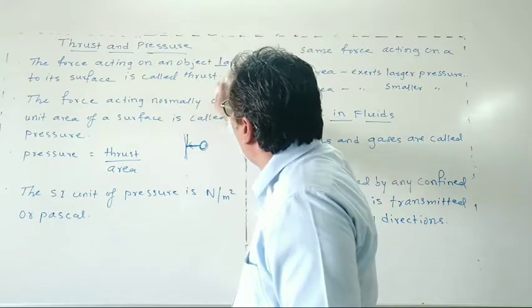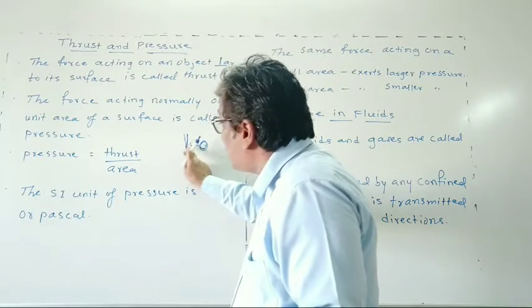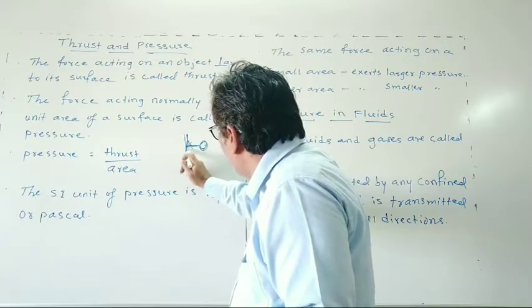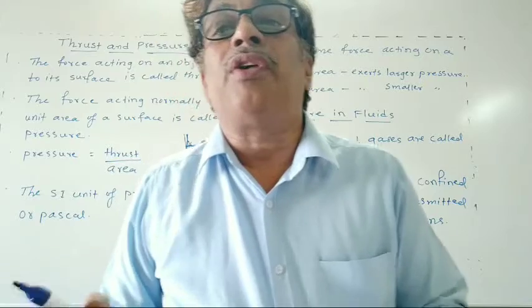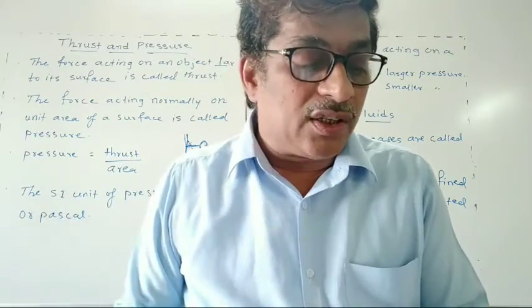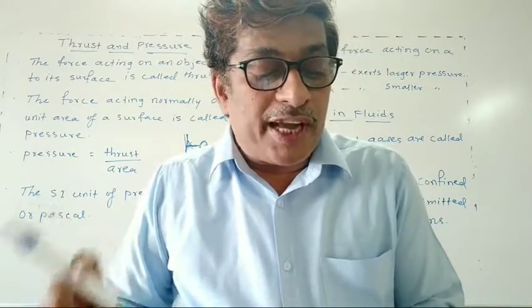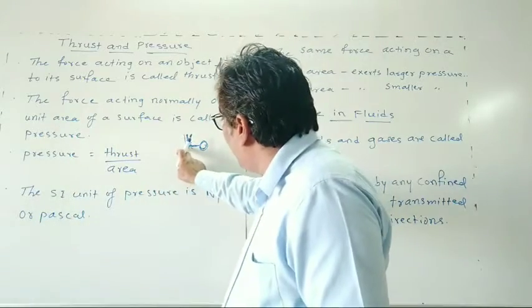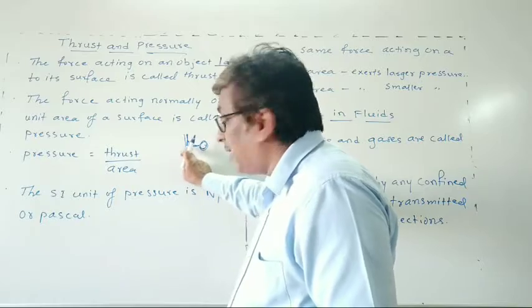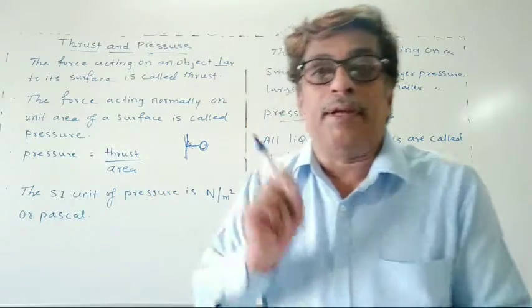The force acting on an object perpendicular, exactly at 90 degrees, is called thrust. So this is what we are saying, dear students, this is the thrust. This force acts on a small area at the tip of the pin. Here it is a big area, and here a small area at the tip of the pin.